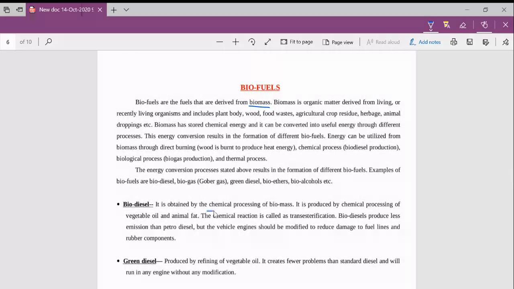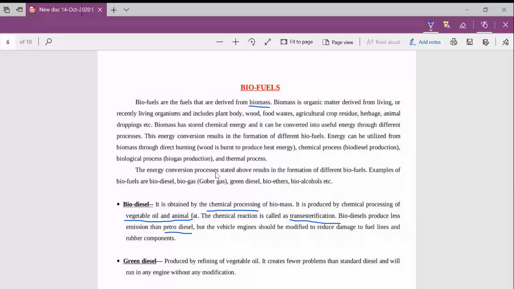Here what happens is we are chemically processing biomass products, byproducts, products from living organisms, plants, etc. And what are the raw materials here? It is animal fat and vegetable oil, and this chemical reaction is known as transesterification, and biodiesel is produced. So by transesterification we are producing biodiesel. Chemical processes act on vegetable oil and animal fat. Biodiesel produces less emission than petrodiesel.